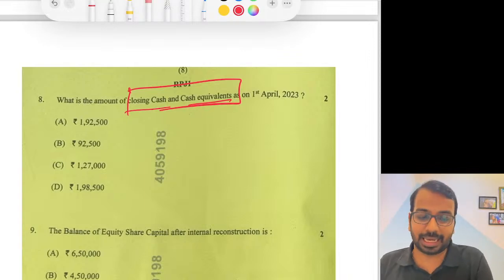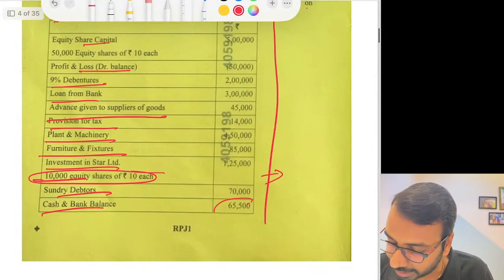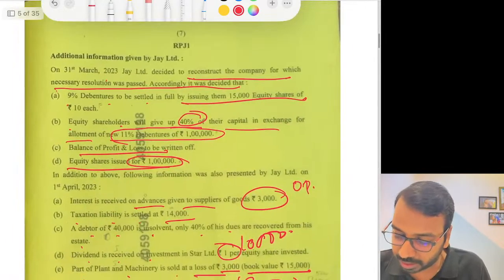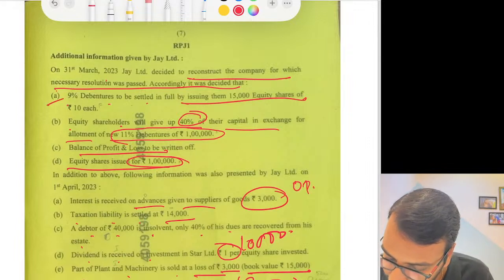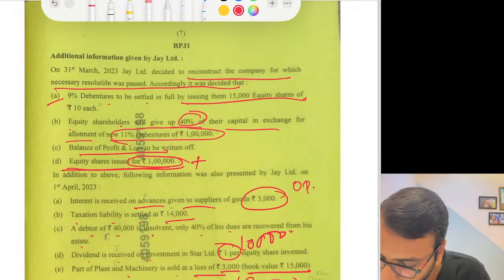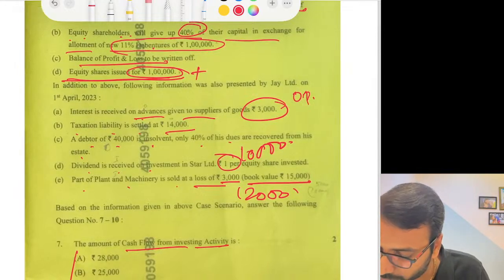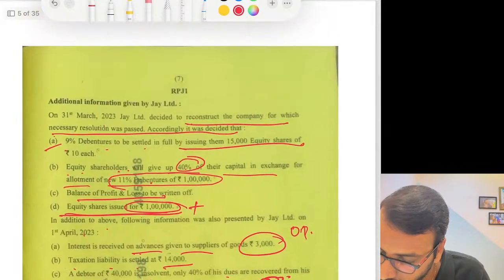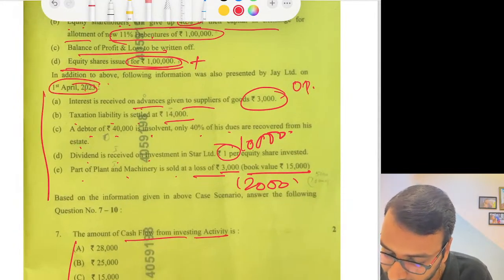I'll skip this. You can calculate it. It is a straightforward question. How to calculate? I'll just explain that to you. You have the cash balance here. Then there is a reconstruction activity where there is no cash impact. Equity shares issued will increase the cash and cash equivalent. Then equity shareholders will give for debentures. Then interest is received, so that is already there. This is as on 31st March. On 1st of April, this is what has happened.